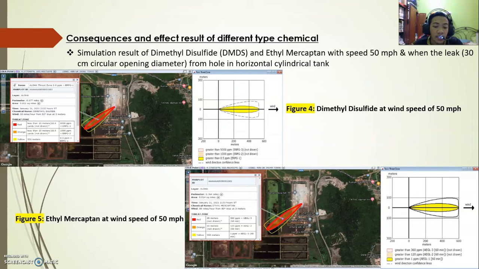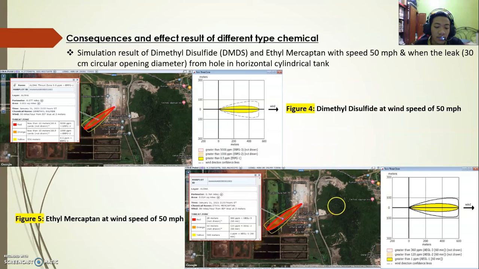It was less than 10 meters dispersion. Based on Figure 4 and Figure 5, both the dimethyl disulfide and ethyl mercaptan results show that the toxic threat zone is yellow, which is between 0.5 and 1000 ppm. The orange and red zones were not drawn because the near-field patchiness effect makes dispersion prediction less reliable for short distances. So the software is unable to draw the diffusion orange and red zones.